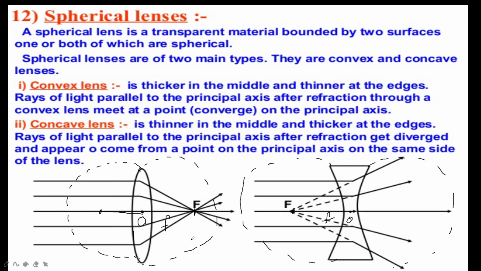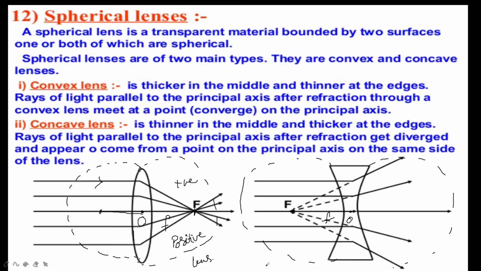Now, in the convex lens, the parallel beam of light traveling parallel to the principal axis actually meets at a point, that is the focus, called the real focus. Okay, so the focal length of the convex lens is always positive, along with the incident light ray. As the focal length is always positive, it is called a positive lens. Which lens is it called? Positive lens.